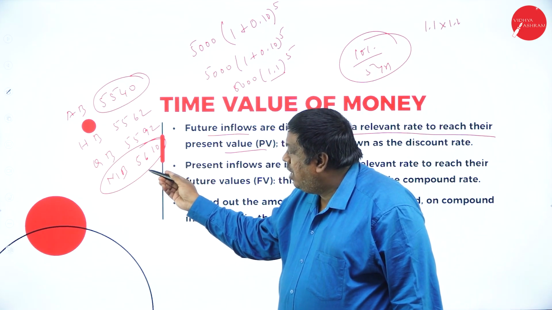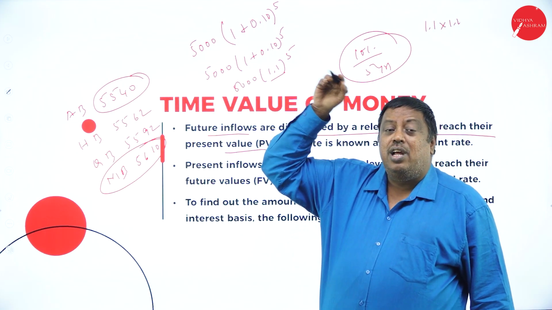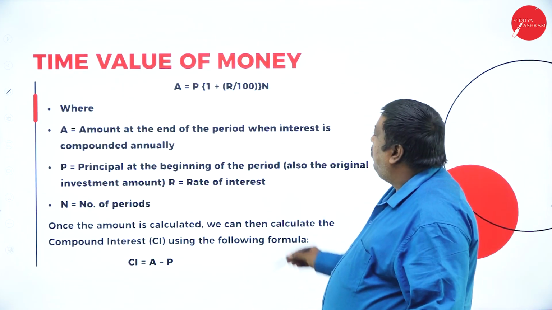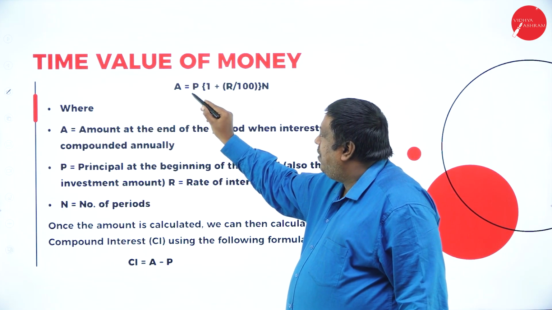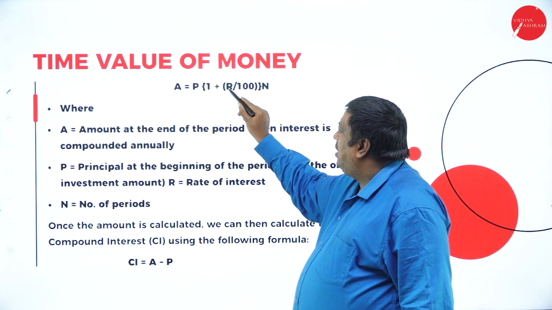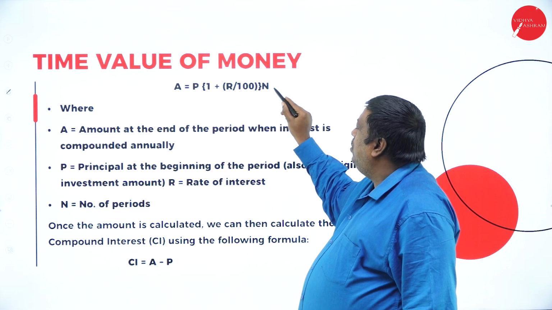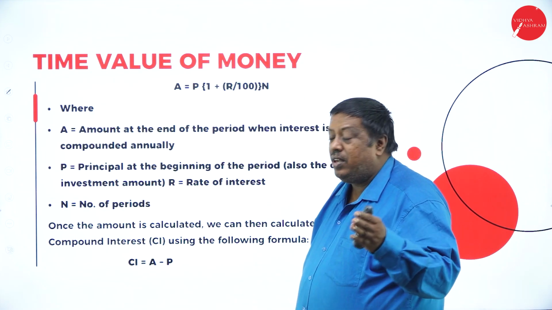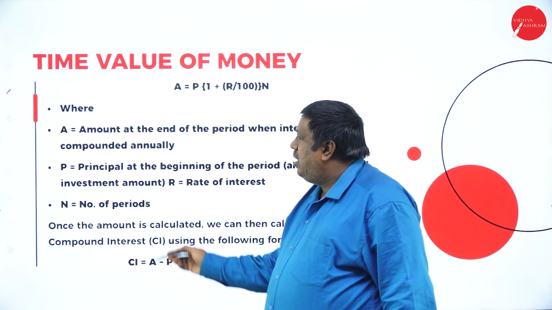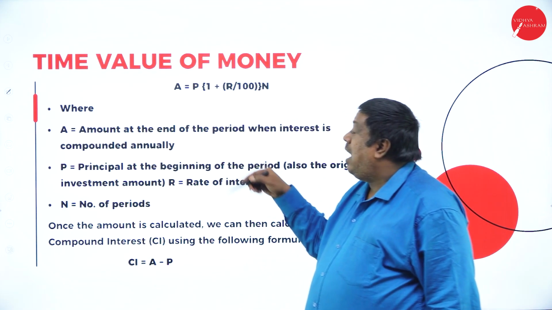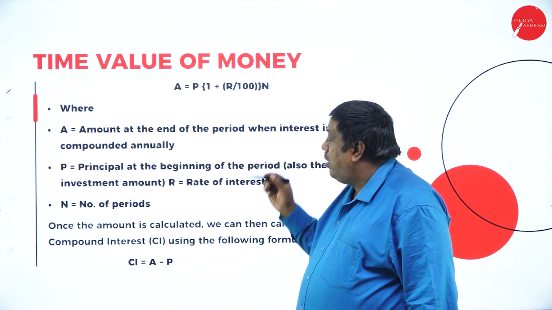They don't want to wait for a long duration. There's a formula: amount equals principal times (1 plus r divided by 100) to the power of n, which I have calculated and shown you here. A is the amount at the end after 5 years. What is the amount I'm going to receive?